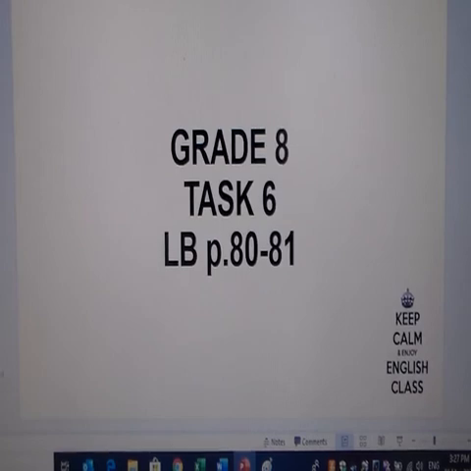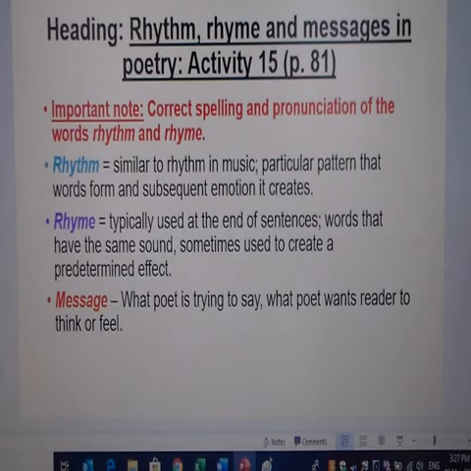Task 6, pages 80 to 81. This is a poetry activity. It focuses on rhythm, rhyme, and messages in poetry. Also, again, the correct spelling and pronunciation of the words rhythm and rhyme. Even though both words have a Y as they sound, it's different. It's pronounced differently, rhythm and rhyme. So please look at that, and also the spelling of the two words.